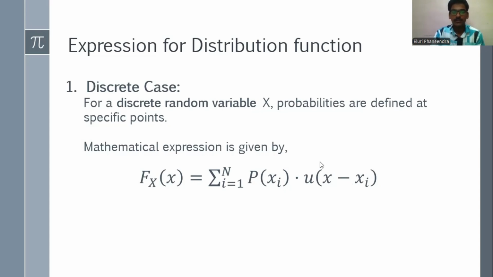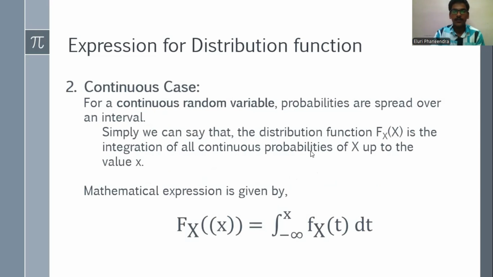So next, coming to the continuous case, for a continuous random variable, probability is spread over an interval. Like I told earlier, the probabilities are available for every point of t. So simply we can say that the distribution function is the integration of all continuous probabilities of x up to the value x.